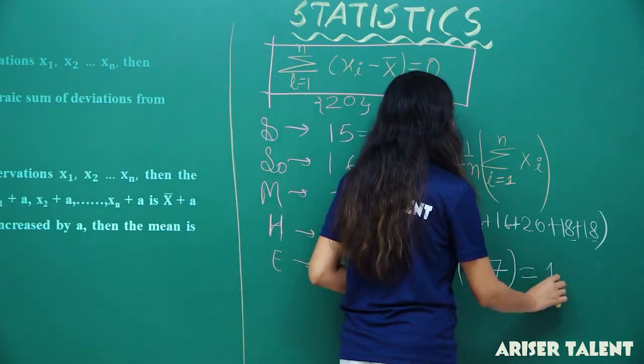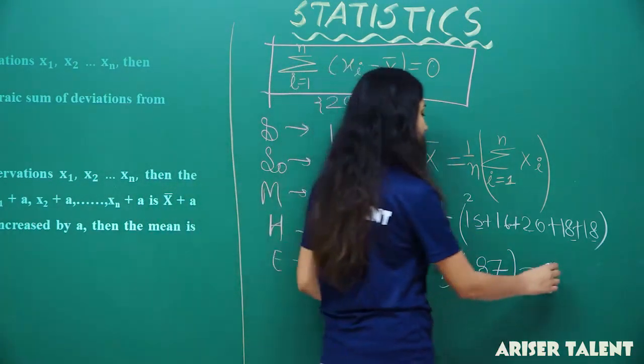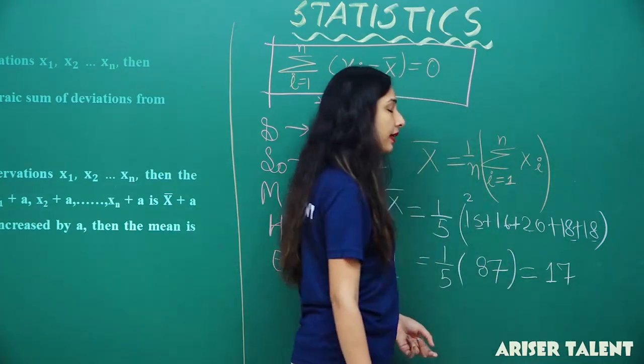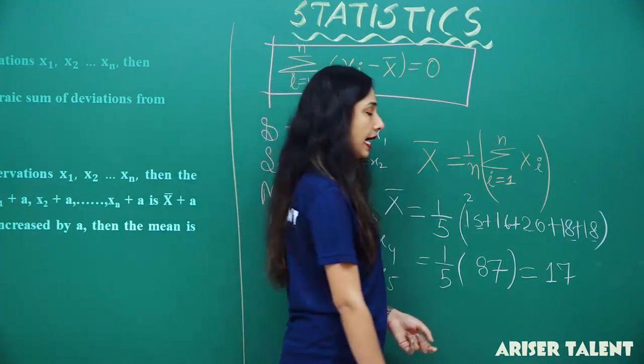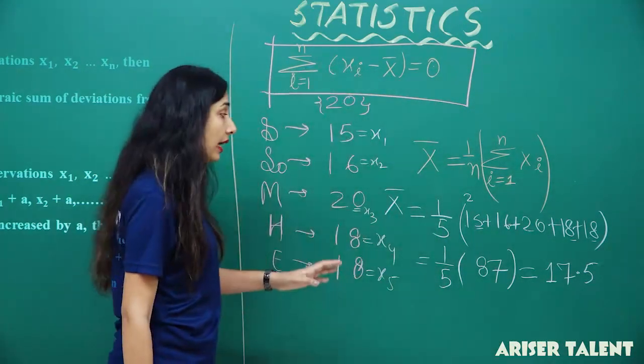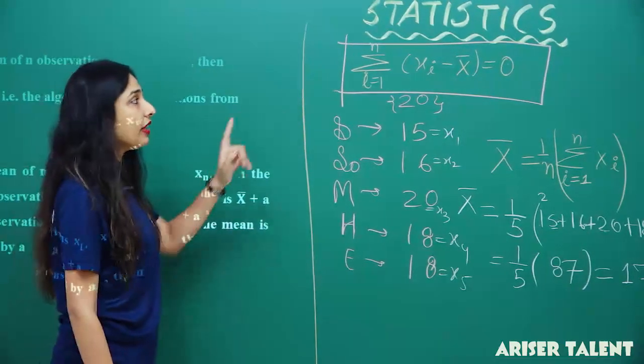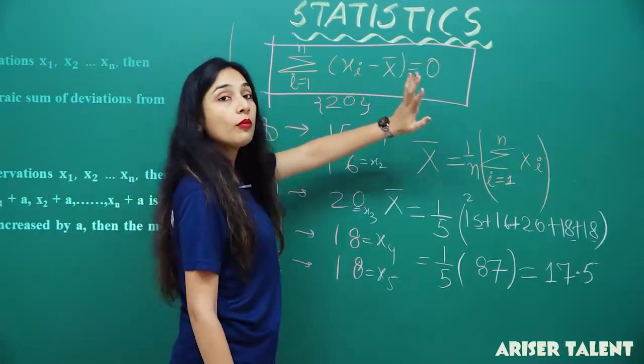Now 1 by 5 multiplied by 87 is what? 5 ones are 5. So 1 time 6, 7, 8, 3 remaining, 7. So 7 times 35. Now 2 remaining 2, so 0.5, so 17.5 will be the x bar's value. Now the x bar value is 17.5. Now I have to come to this formula right there.